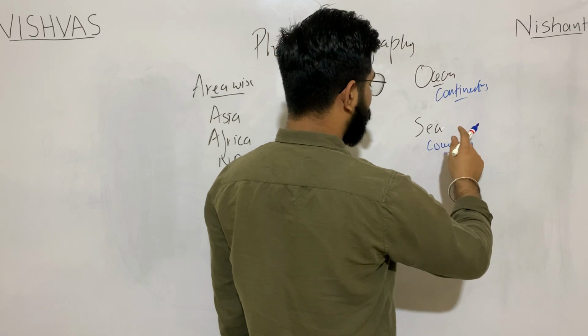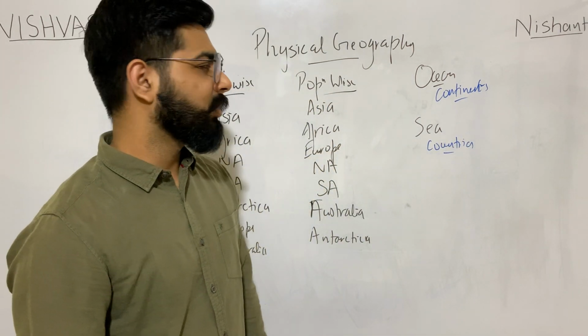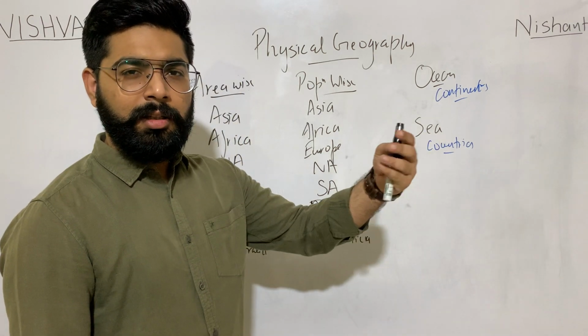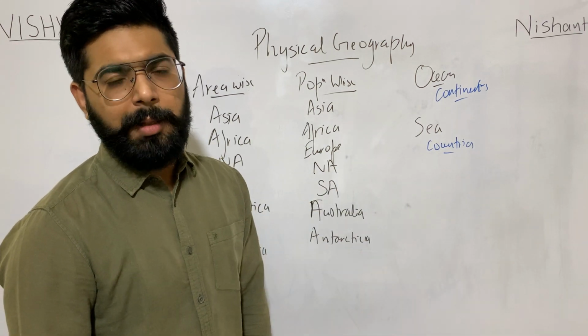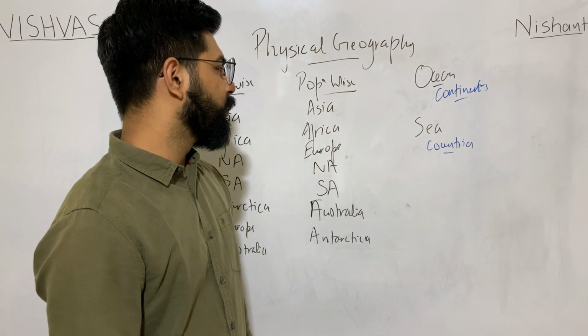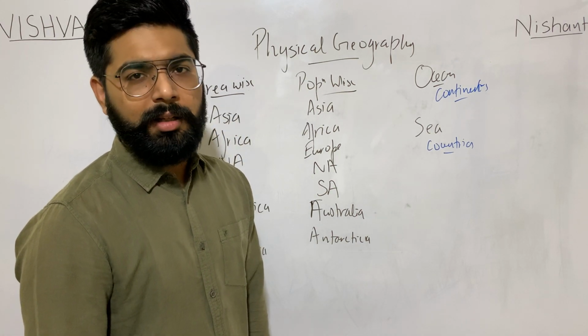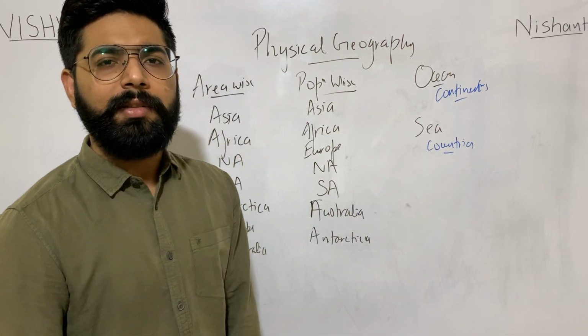See, there are some seas which share boundary with continents. In case of the Mediterranean Sea, it has Africa in south and Europe in north. I'm not denying the fact that they do not share boundary with continents. They do, but the maximum of the seas share boundary only with countries.